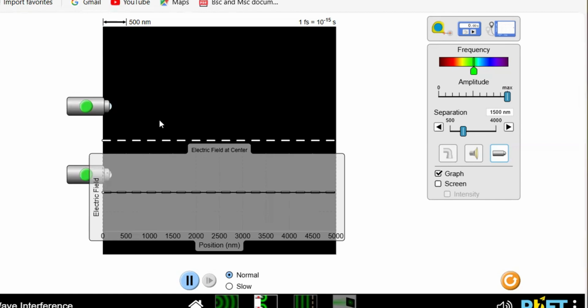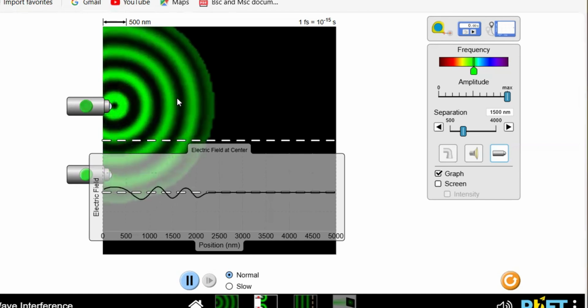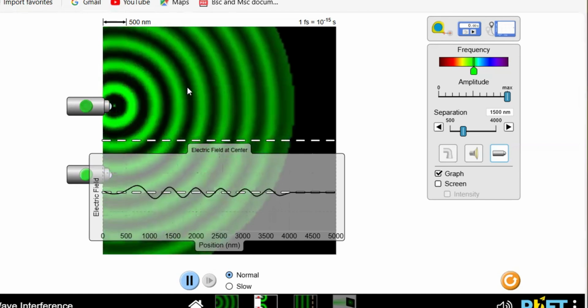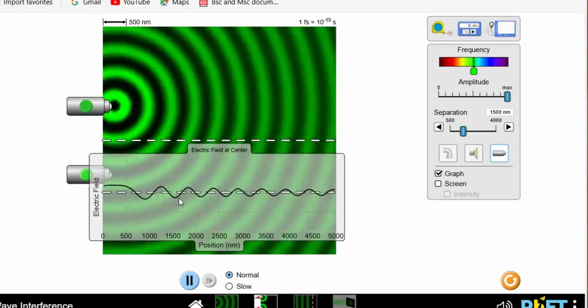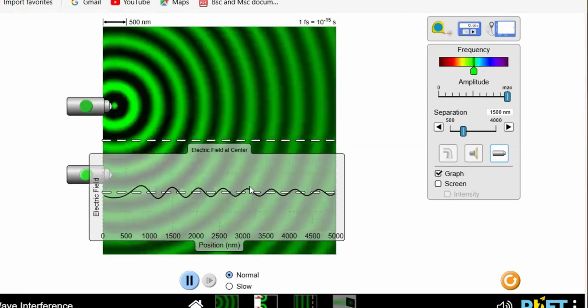First, let us see what will happen when we produce a wave using a single source. When we push this button on, there will be a light wave, and this light wave oscillates up and down as shown on the screen.